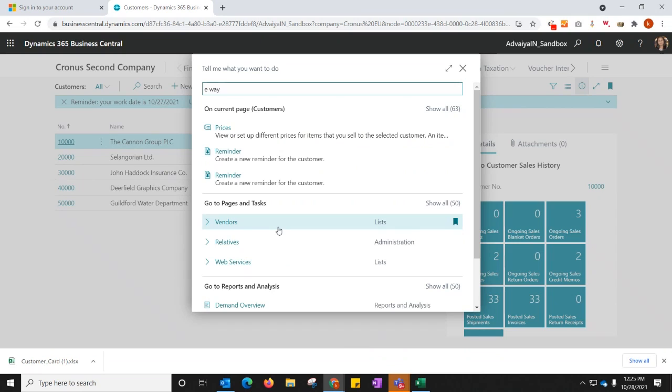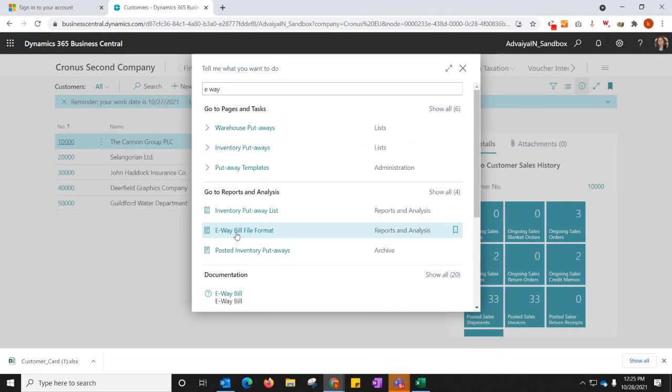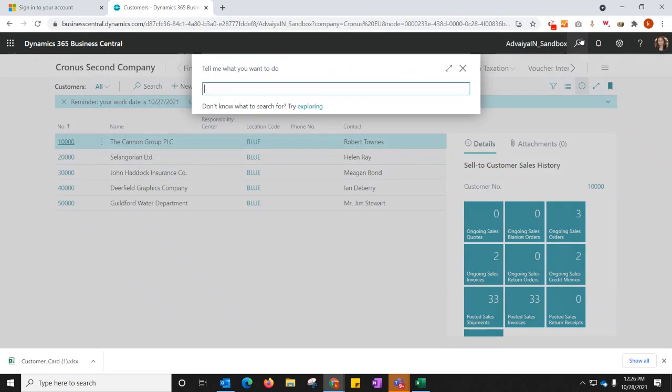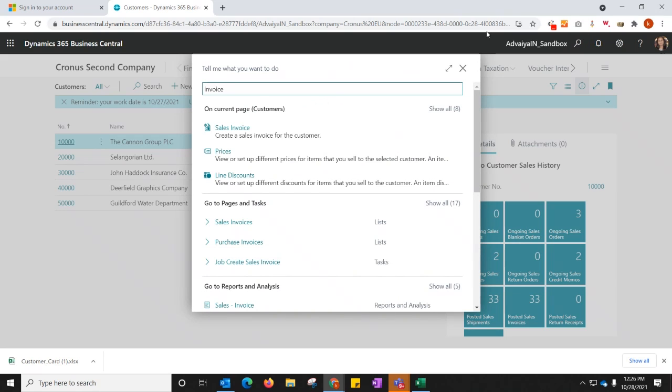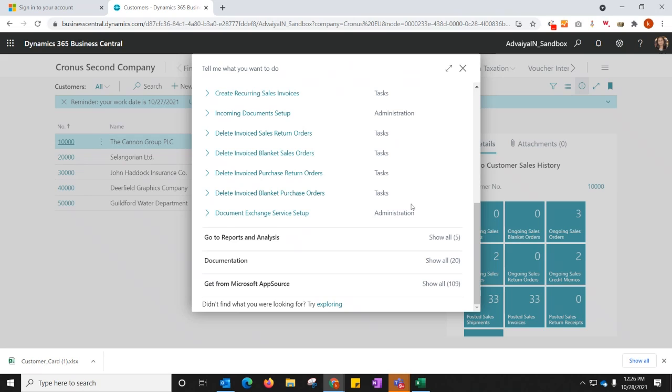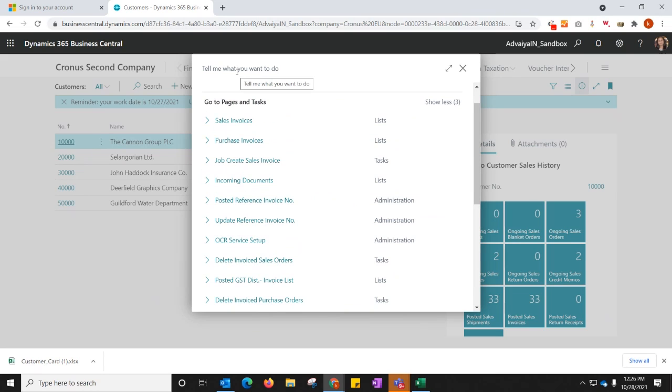So I was showing this. If we have this EUA file format, we can have it changed and defined. We can select the dates, GST number, and sources, and we can generate this. We can even have our own file format defined. So this is already an inbuilt functionality. If we talk about invoicing, sending these invoices right from here is again a feature, as I mentioned. We can send these invoices directly to the customer.